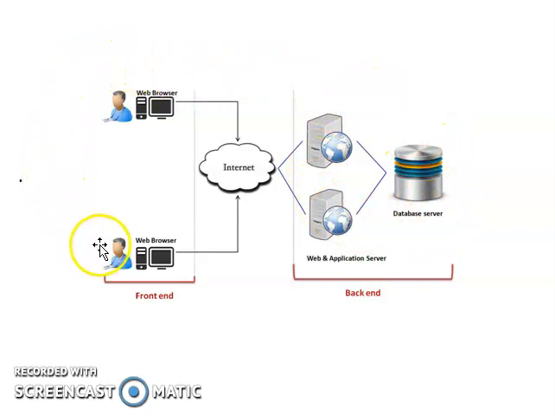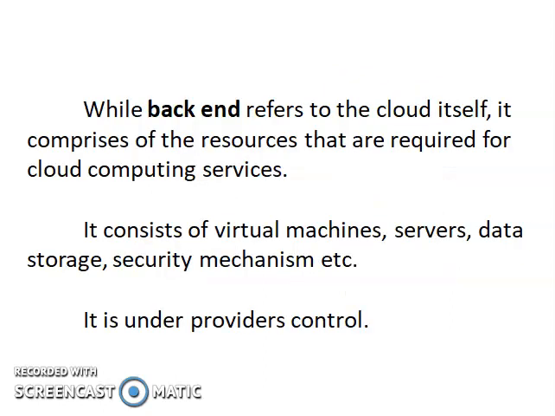Now this is the first level, front end. The end users can access the cloud services by using a web browser. Through this web browser, the end user can send the request via the internet. He can access the services provided by the vendor. Now here the web and application servers, and this is the database server. That means all the required resources are available at the back end. This is a two-tier architecture.